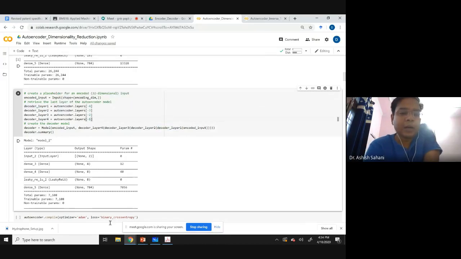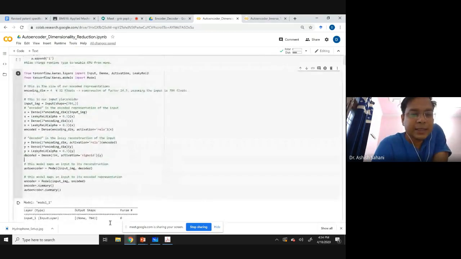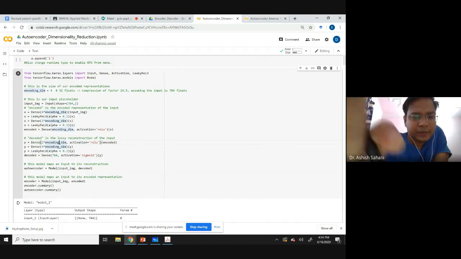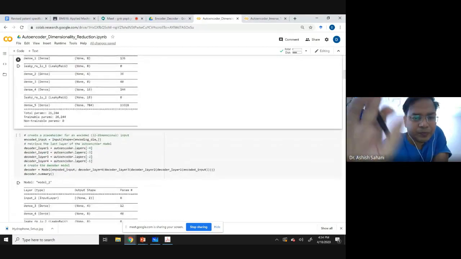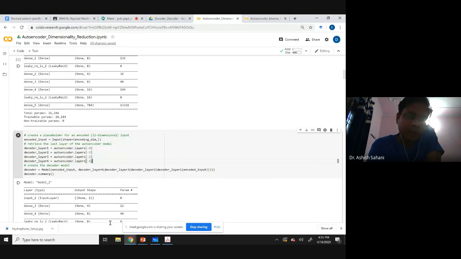Now, where is the decoder layer starting in the autoencoder? This is the -1 layer, this is the -2 layer, -3rd layer. So it will start with the -1 layer, which is the output layer.